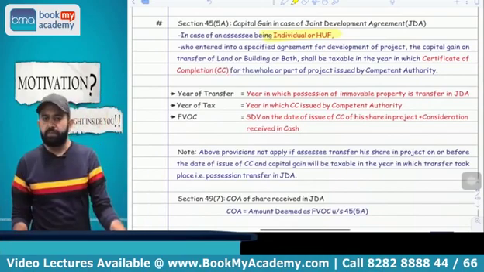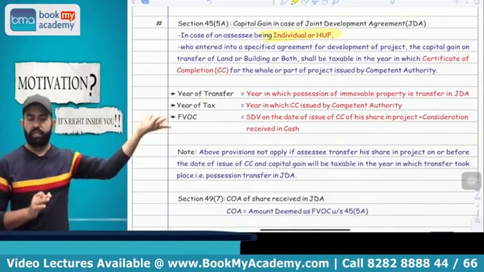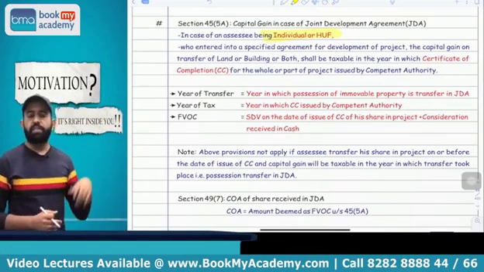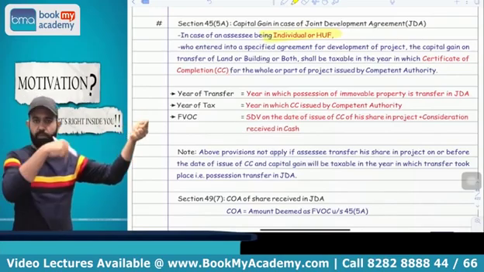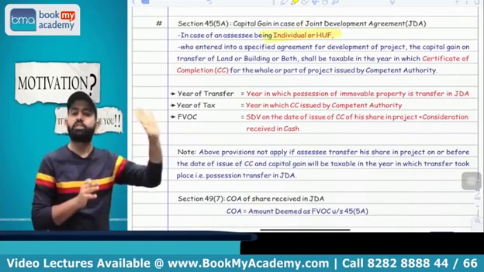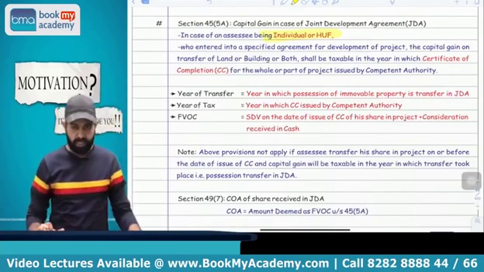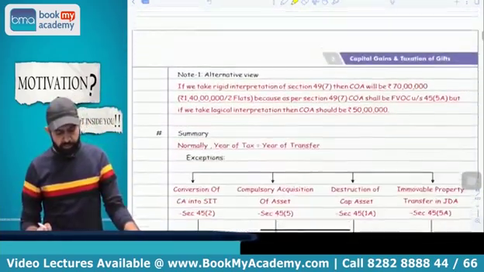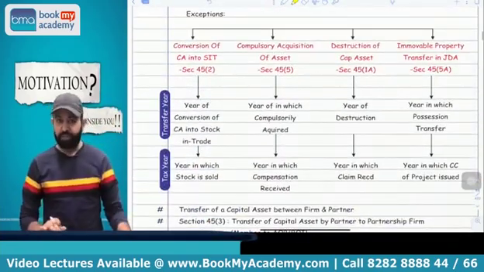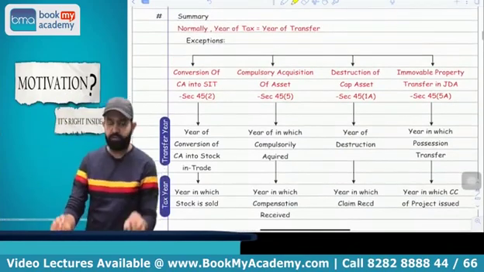Now after some time, suppose the assessee transferred that share to another person. In that case, whatever the full value of consideration was at the time of computation of capital gain, that full value of consideration will be treated as the cost of acquisition of that asset. I already gave you two examples, you can check, you will be able to understand, don't worry about that. So this is the exception of section 45 subsection 1.